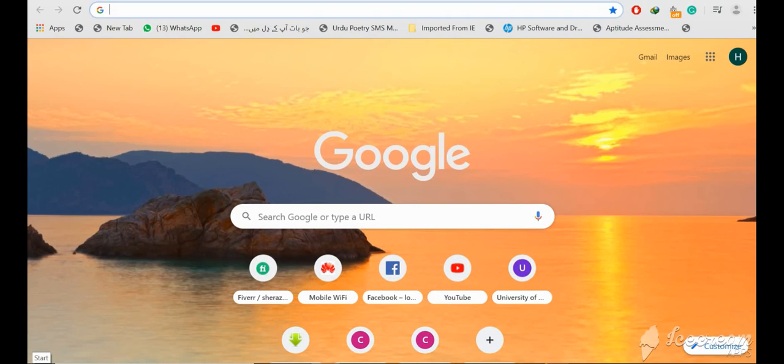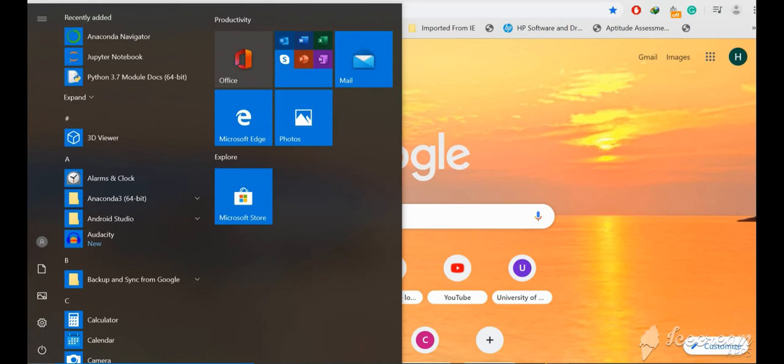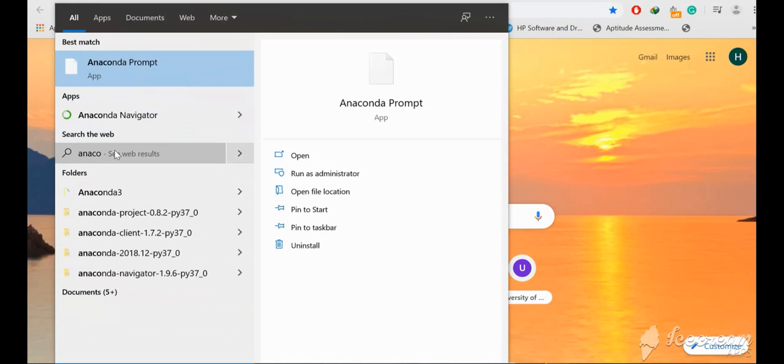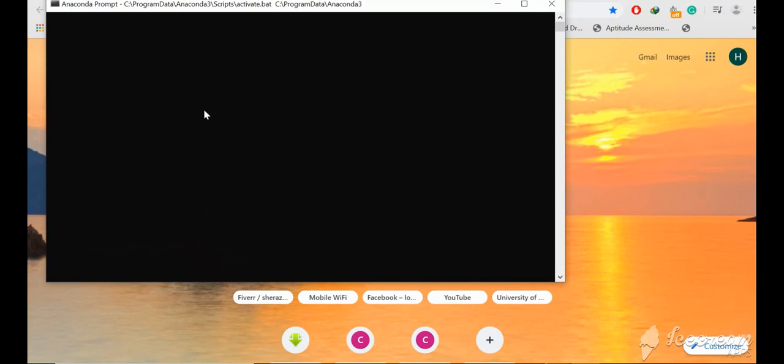So go to the startup window, and here if I type Anaconda, you will see two options, Anaconda Navigator and Anaconda Prompt. If I click on Anaconda Prompt, the prompt has been opened.